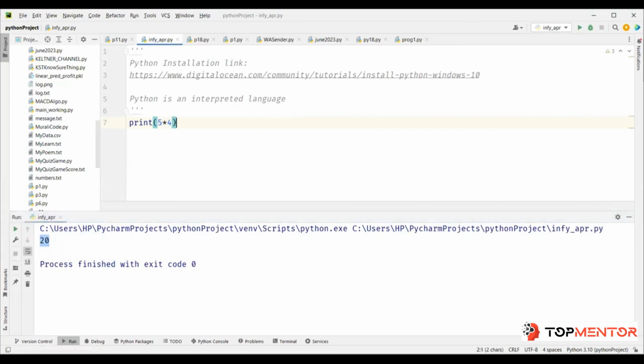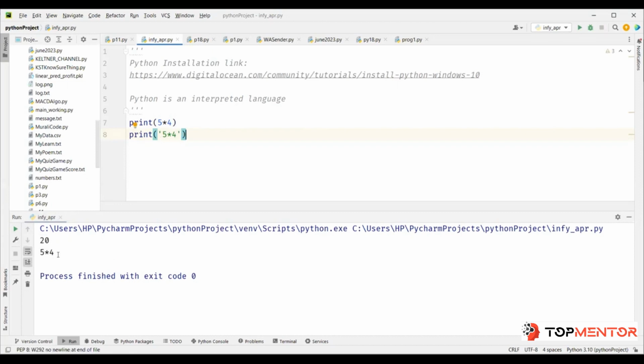But if the same thing I put within quotation, 5 into 4, right? It's like saying, repeat after me. So it did not evaluate to 20. Instead, it printed as it is, 5 into 4.